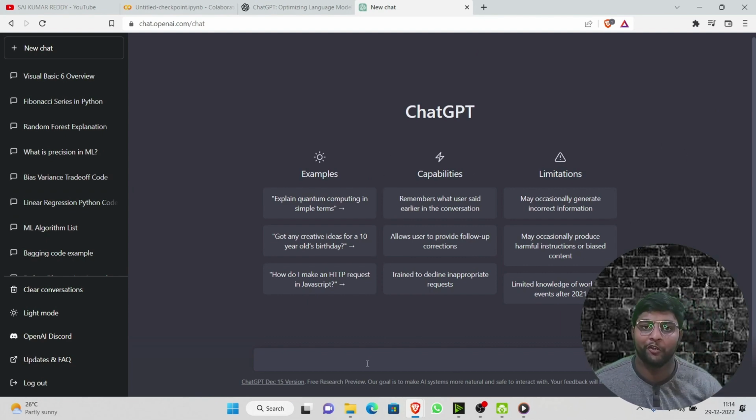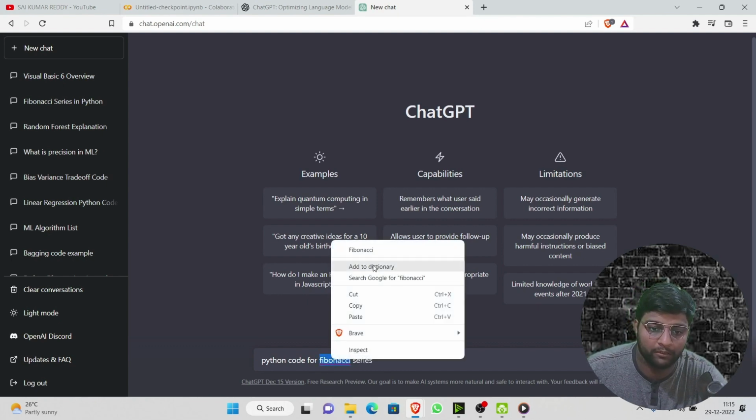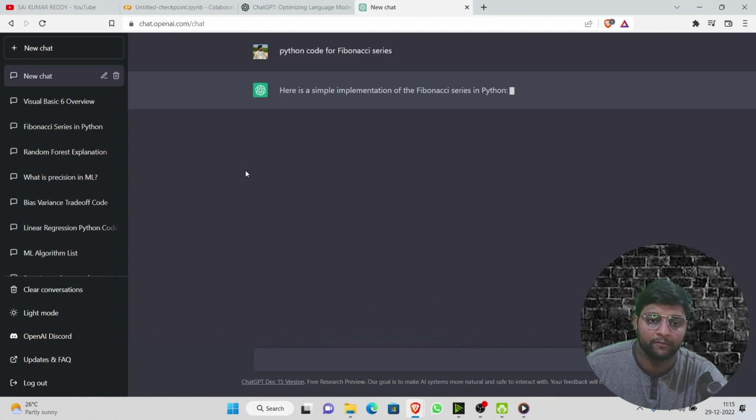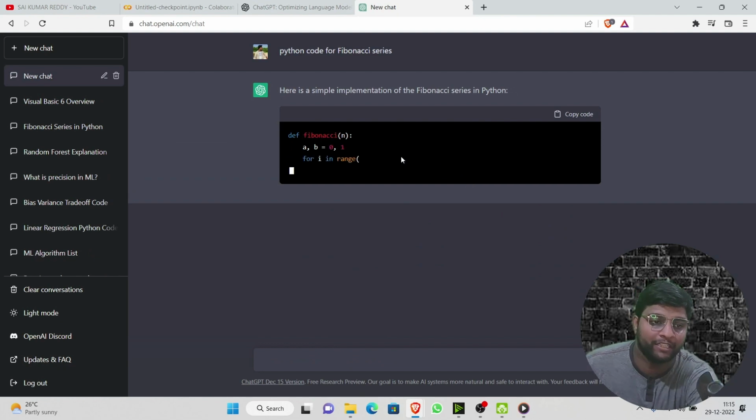First, let me show you all the technical questions. For example, if you want to generate a Python code, you can just search for Python code for Fibonacci series. I guess there is some spelling mistake. Okay, search, and here you can see it is automatically generating the code.